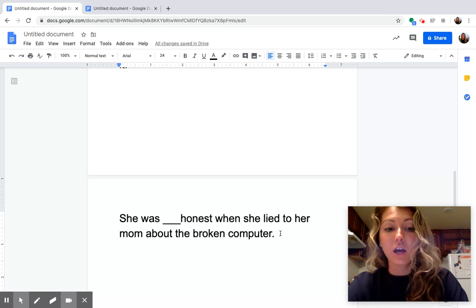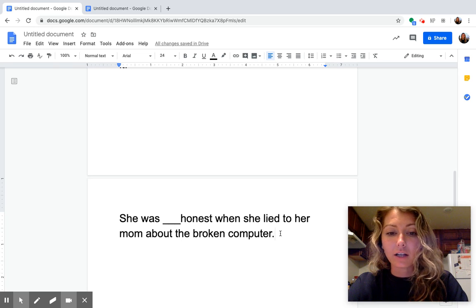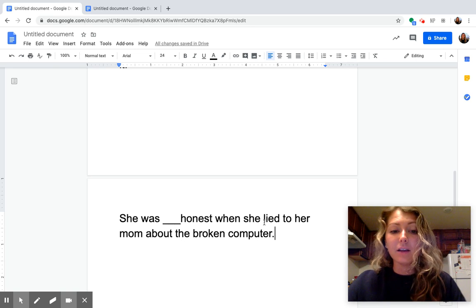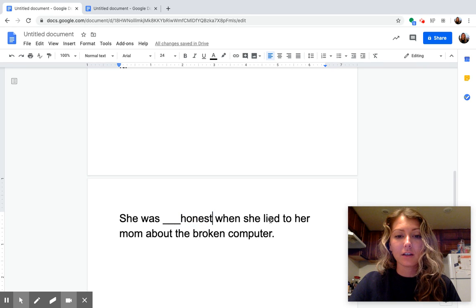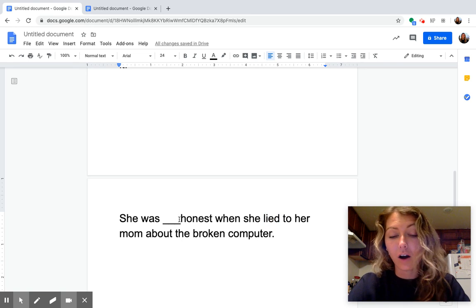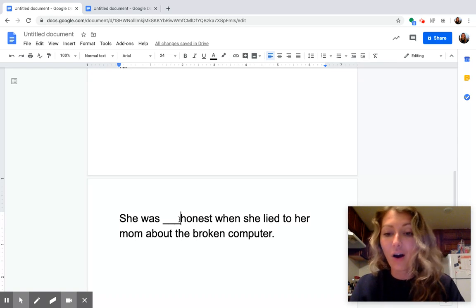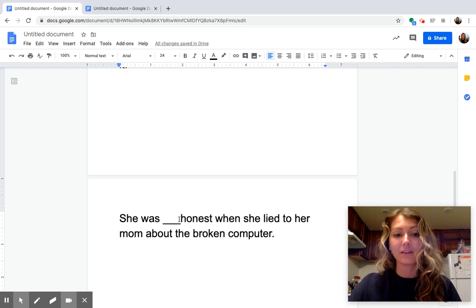Next sentence says, she was blank honest when she lied to her mom about the broken computer. I'm seeing 2 opposite things here in this sentence. What words do you see that are actually opposite? Yeah, I see honest and I see lied. I know that those words are opposite. If she lied to her mom, I know that she is not honest. So whatever prefix we choose for our root word honest, we need it to mean not.